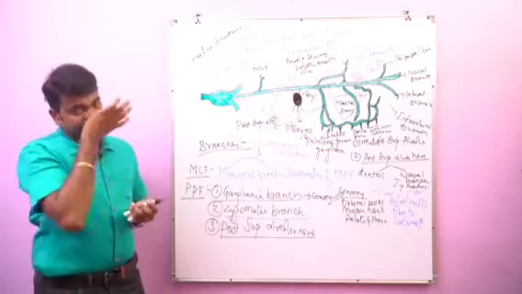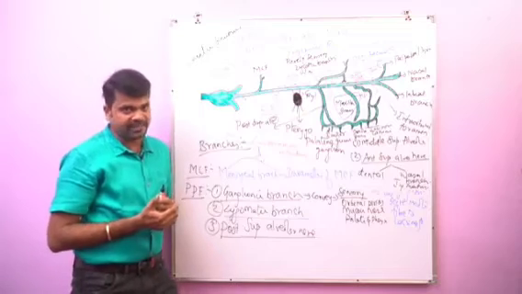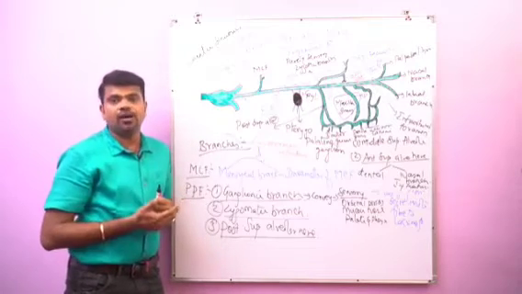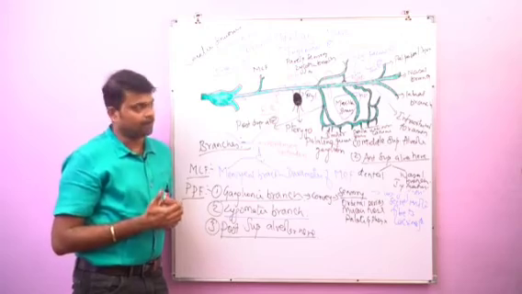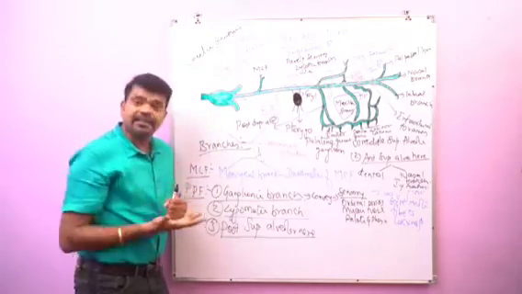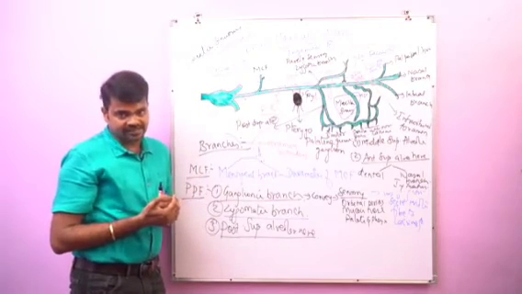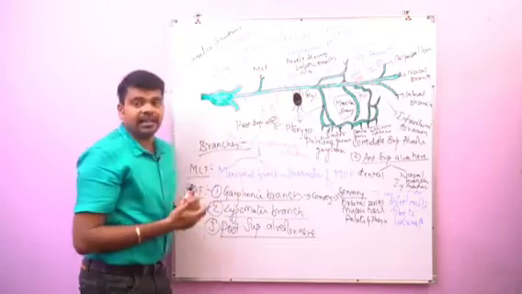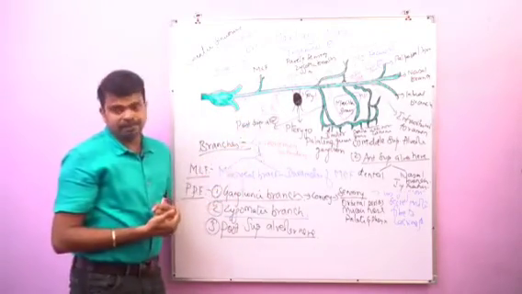So this is about the maxillary nerve. Now I will give a brief description about the maxillary nerve. The maxillary nerve is the second division of the trigeminal nerve and it is a purely sensory nerve. It proceeds forwards in the middle cranial fossa, passes along the lateral wall of the cavernous sinus, and then leaves the middle cranial fossa by passing through one important foramen. That foramen is called the foramen rotundum.